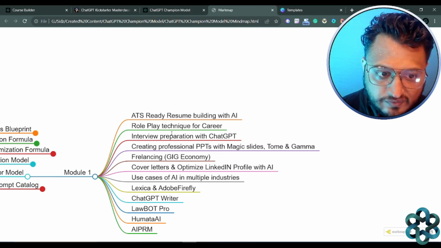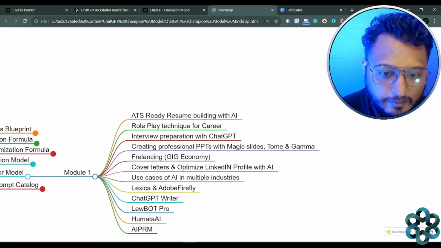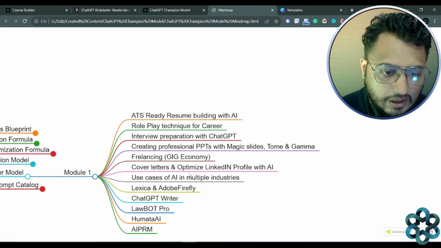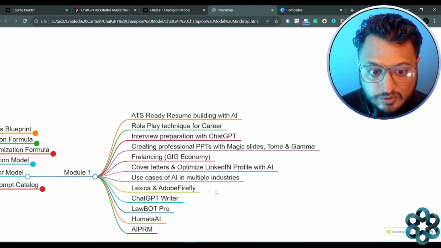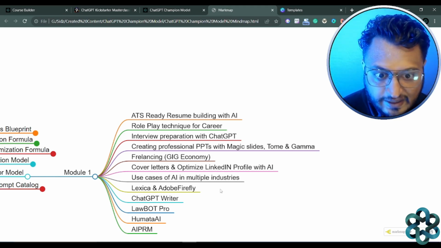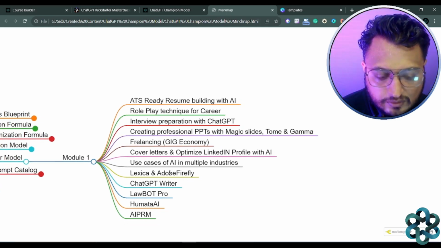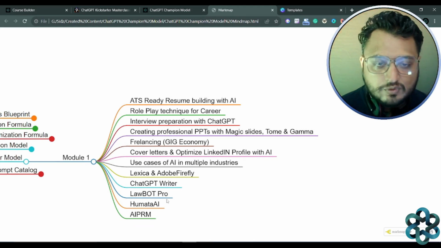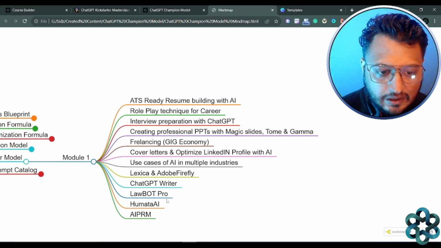Then role play techniques for your career, interview preparations with ChatGPT, creating professional PPTs with Magic Slides, and all that is covered there. Freelancing, the gig economy, right? The concept of the gig economy is covered. How do you optimize your LinkedIn profile with AI? Cover letters, use cases for AI in multiple industries that I've explained. Lexicon, Adobe Firefly. These are the various tools: ChatGPT Writer, Lawbot Pro, Humata, and AIPM. So very, very effective tools is what I've explained in that module.